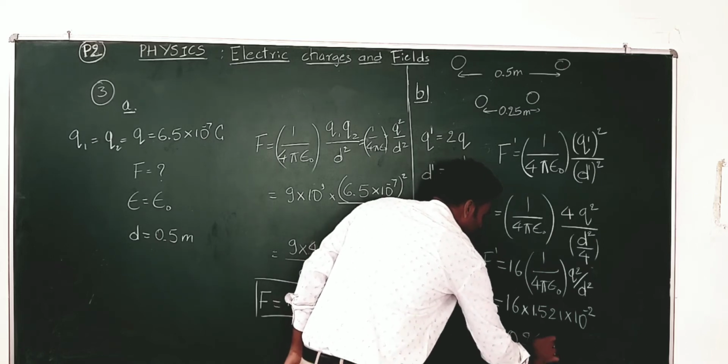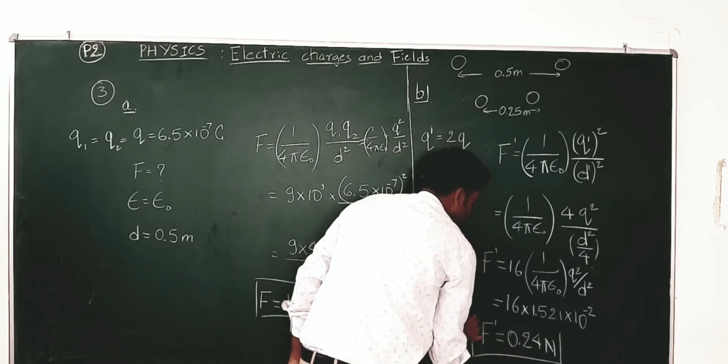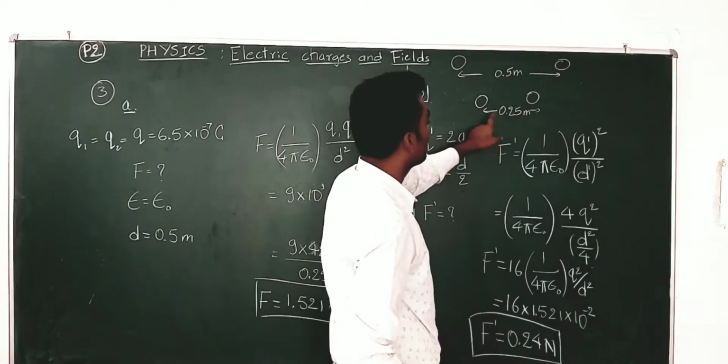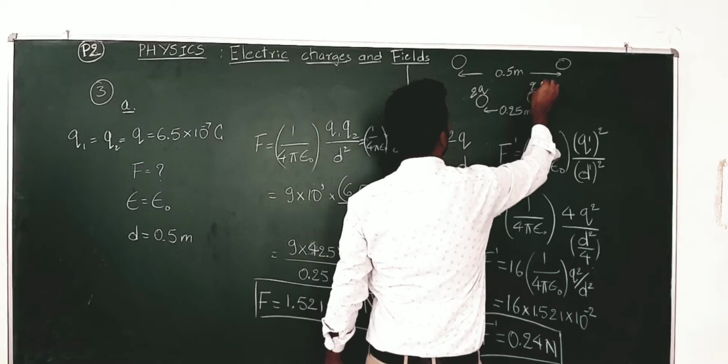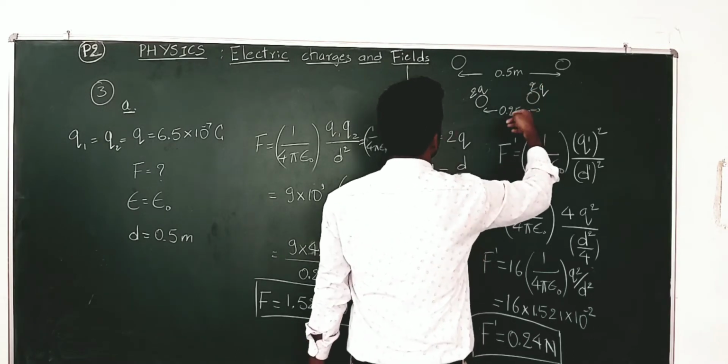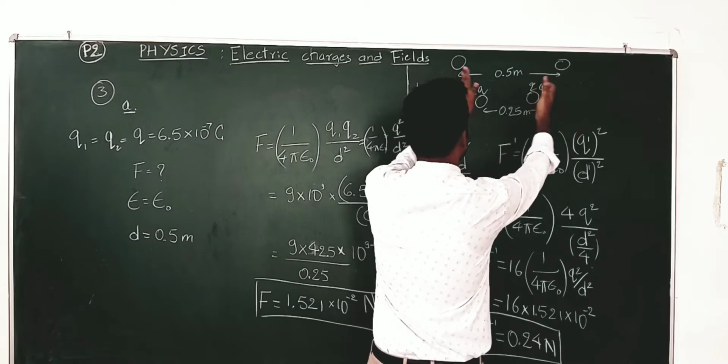0.24 Newton is the new force that acts between the charges when the charges are doubled and the distance between them is halved.